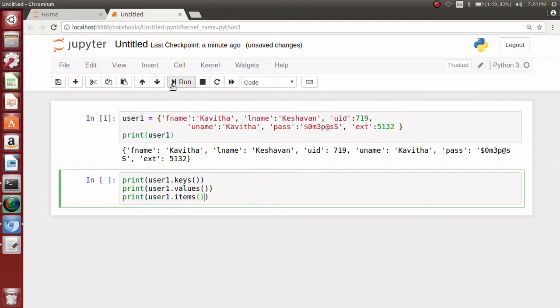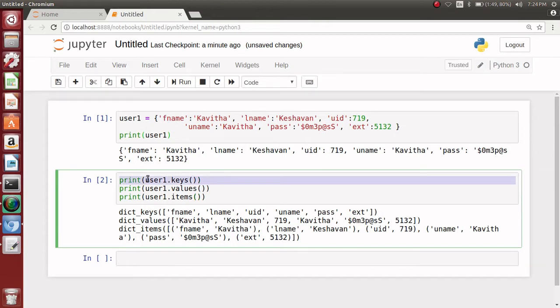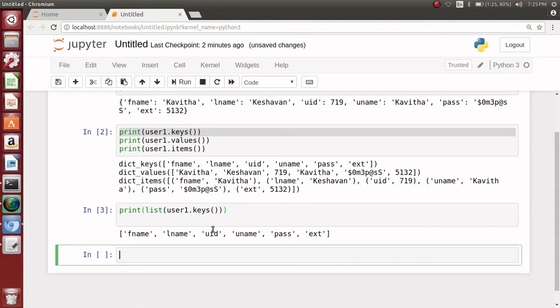So here we are, and here we go. Notice all of them are giving objects. All you need to do is you can directly convert them to a list. So you can write it, and here we are.